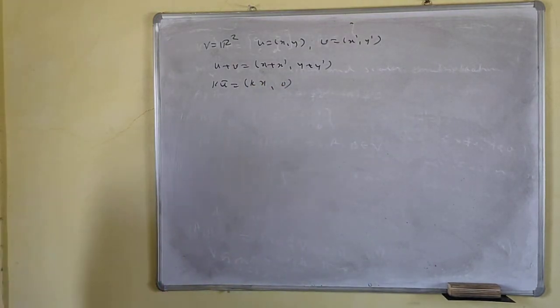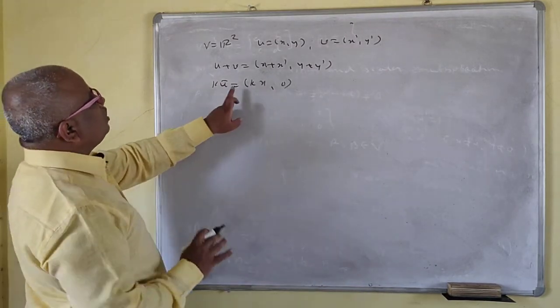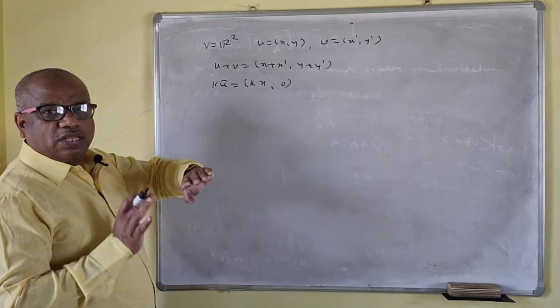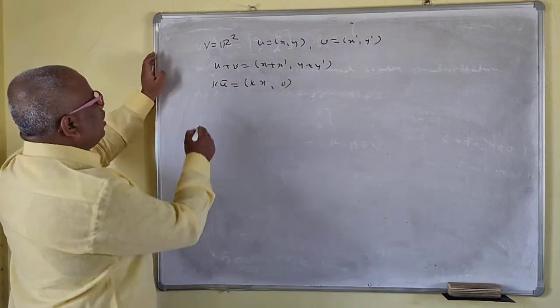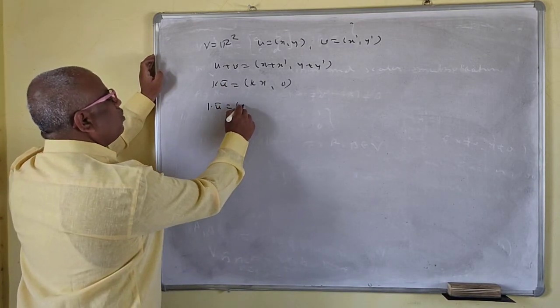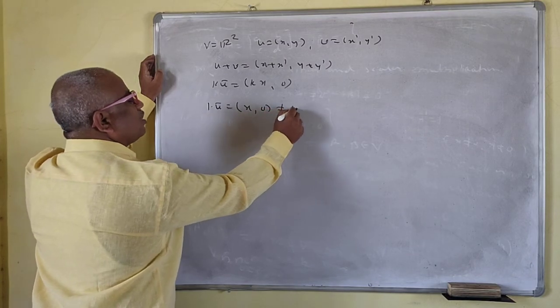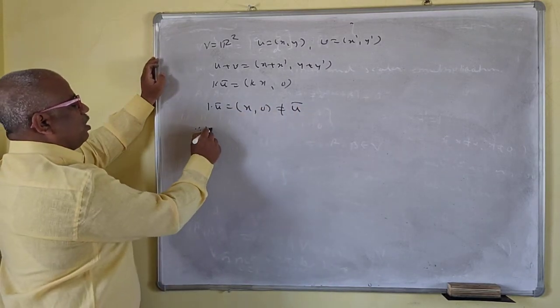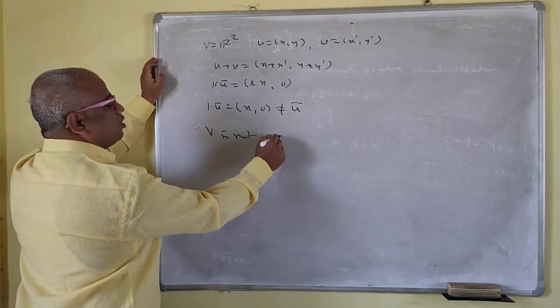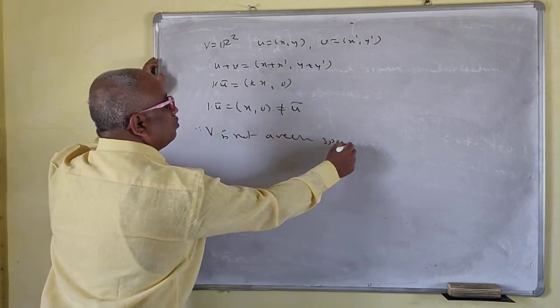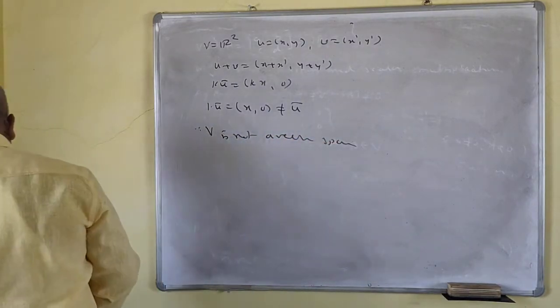These operations are given to you, so you have to check whether this is a vector space or not. Addition is usual, the first 6 axioms hold, but see here, 1 into u bar is (x, 0). This is not the same as u bar, so therefore V is not a vector space.